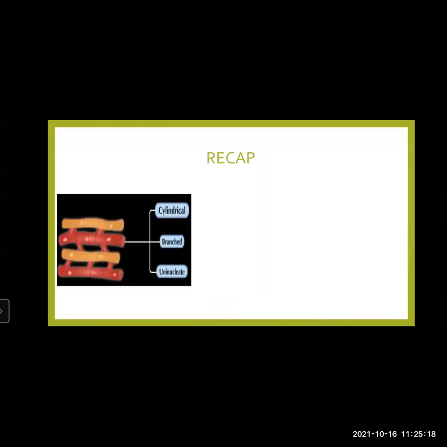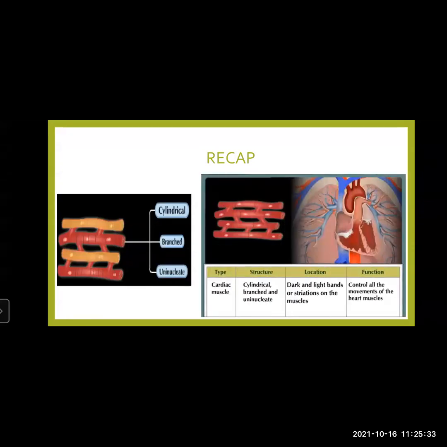And the third type is the cardiac muscles. Now, the cardiac muscles are cylindrical, branched, and uninucleated. They are present in the wall of our heart. They show dark and light bands. It shows rhythmic contraction and relaxation, which is not under the control of our will. Hence, cardiac muscles are also known as involuntary muscles. It controls the movement of the heart.